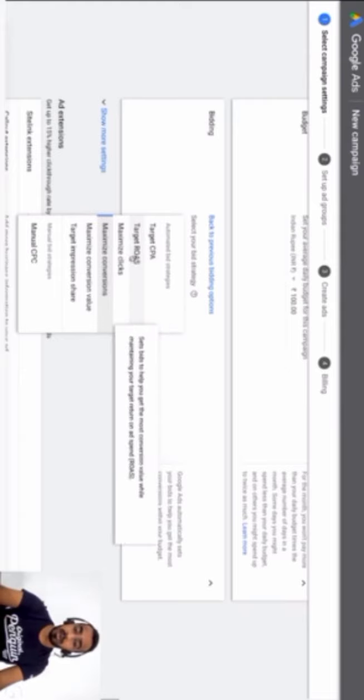Select a bid strategy directly. Although it's not recommended by Google, this is what actually gives you a little more control over your campaigns. So if you are a beginner, I would suggest you can either try maximize clicks or maximize conversions. So target CPA, target return on ad spend, these are all different types of bid strategies available. And against each, when you hover over them, you can see what it actually means.